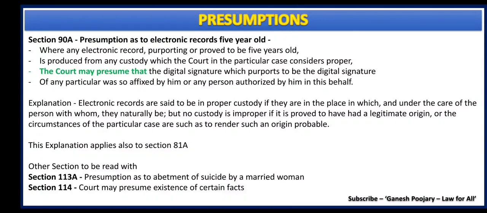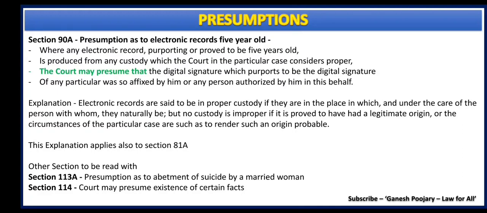This particular amendment section came along with Information Technology Act 2000, and here if you see the difference, under section 90 we are discussing about documents which are 30 years old or more, and when it comes to electronic records it is sufficient to be 5 years old as under section 90A, and such electronic records may be presumed by the court as genuine electronic records. That is what is discussed under section 90A.